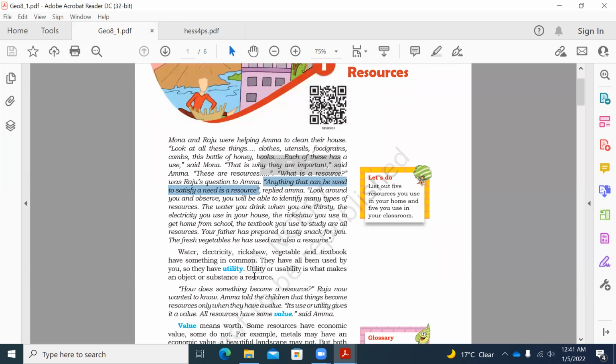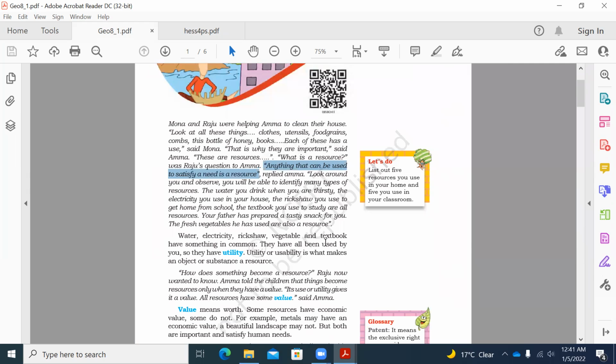So water, electricity, rickshaw, vegetable, and textbook. These are all very common, and they have all been used by ourselves. So they have a utility. What is utility? Utility, or its usability, is what makes an object or substance a resource.